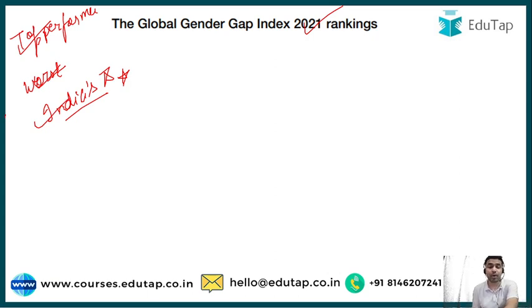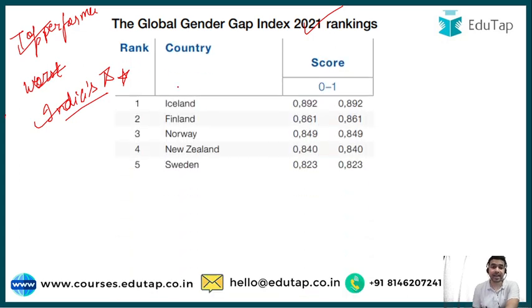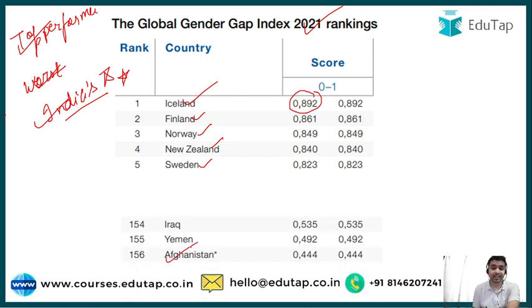If we talk about the top performer of the Global Gender Gap Index 2021, then Iceland is the nation which has topped the index with a score of 0.892. It is a decimal here, not a comma. So 0.892 is the score of Iceland, as Iceland has topped the index. And guys, it has been followed by Finland, Norway, New Zealand as well as Sweden. If we talk about the worst performer of the index, then Afghanistan is the nation which has been placed on the 156th position, that is, the bottom of the index, with a score of 0.444.